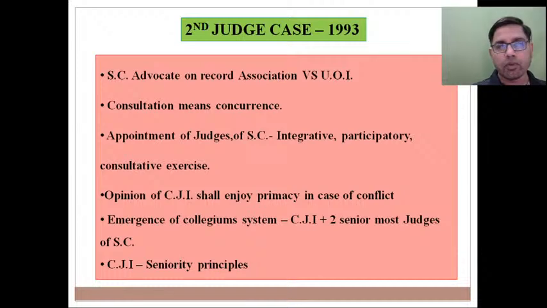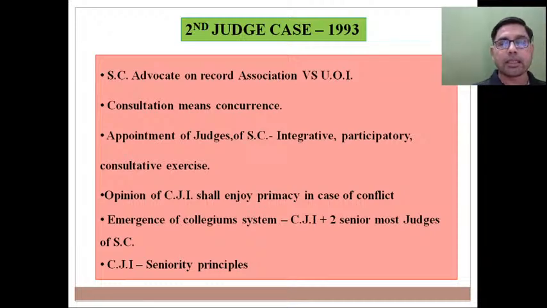So the Supreme Court, while being the final interpreter of the Constitution, Supreme Court का कहना है कि the process of appointment of judges of Supreme Court is a process to find out the best possible judicial talent in India, and this process is integrative, participatory and consultative.